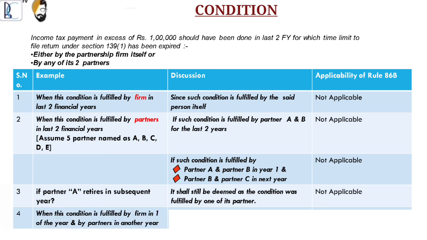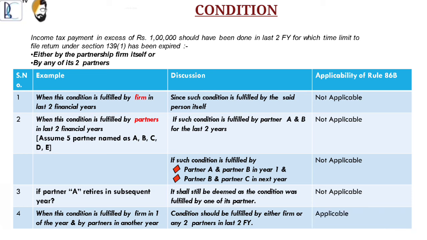4. Example. When this condition is fulfilled by firm in 1 year, and by partners in another year. Discussion. Condition should be fulfilled by either firm, or any 2 partners in last 2 financial years. Applicability of Rule 86B. Applicable.